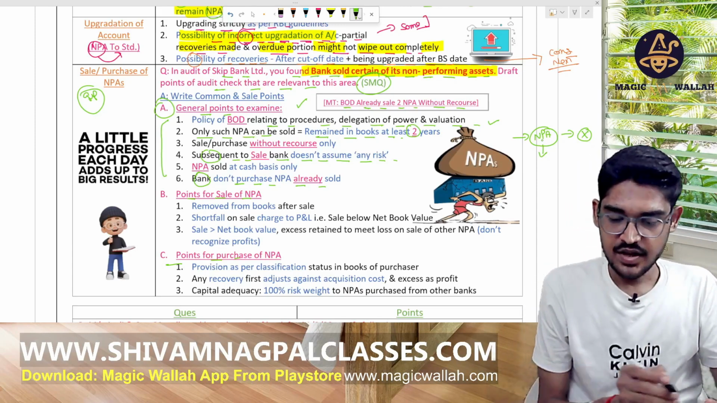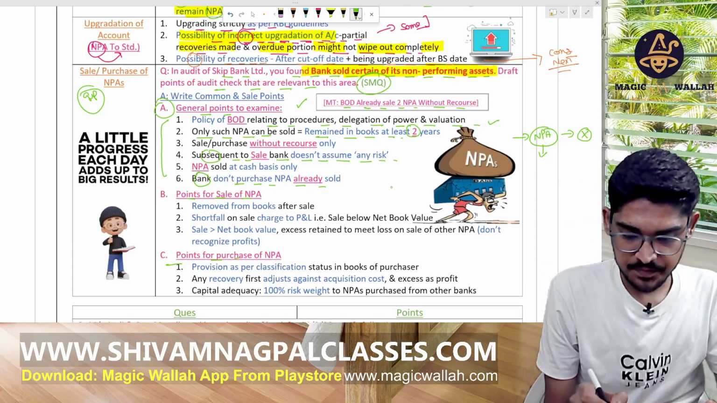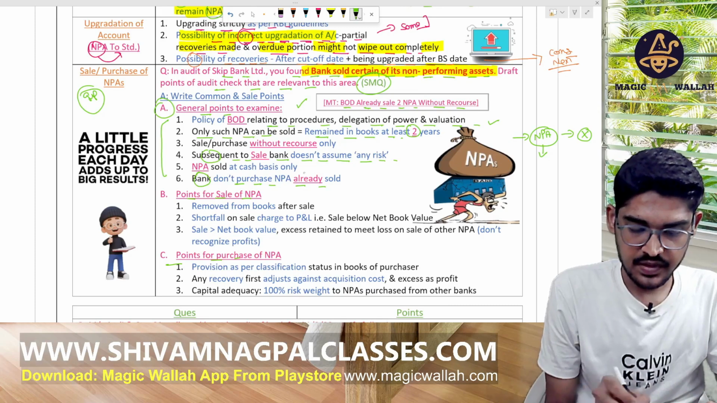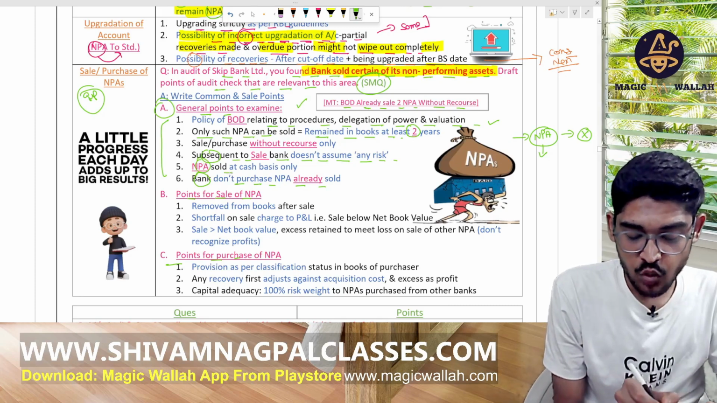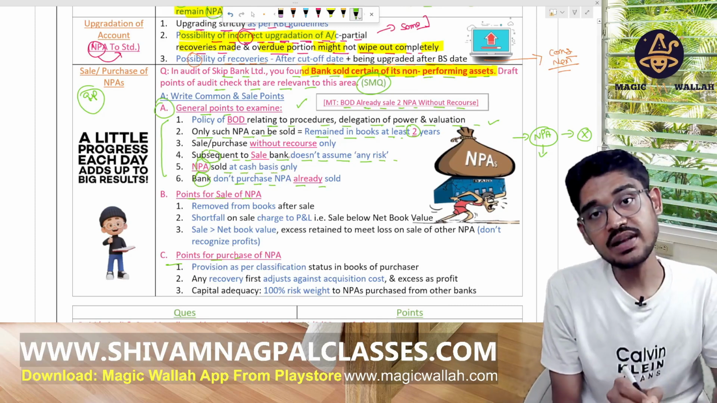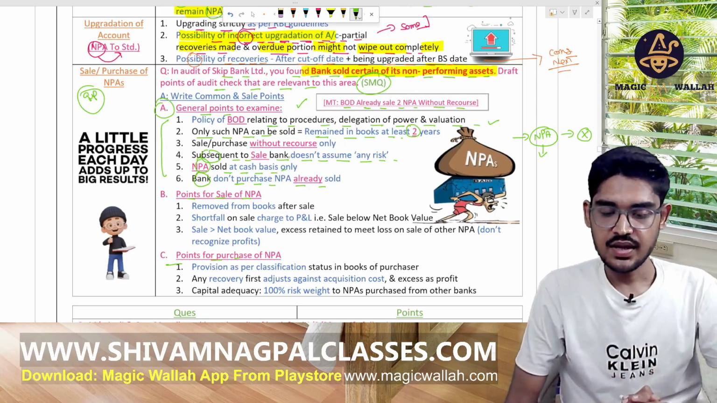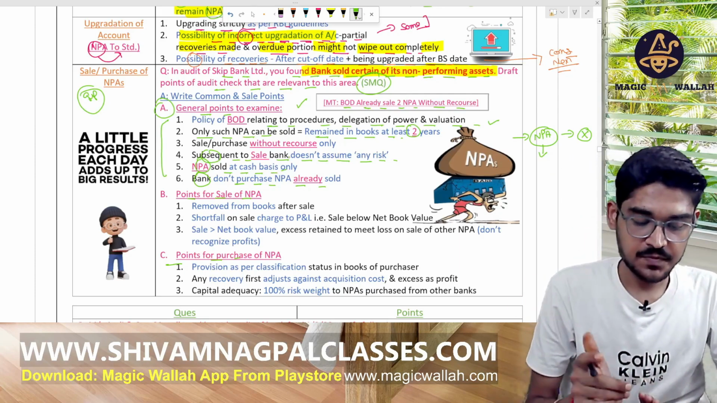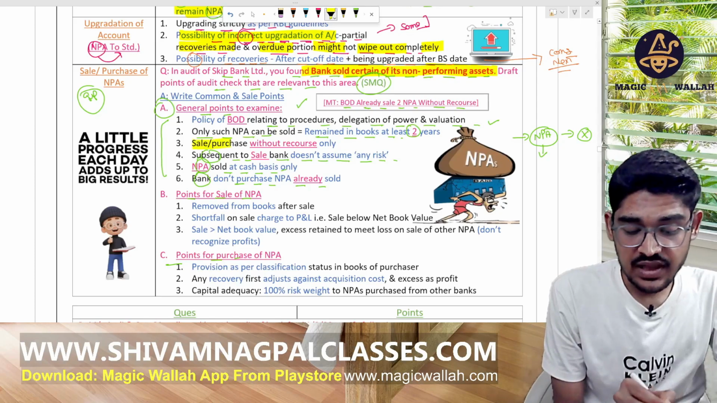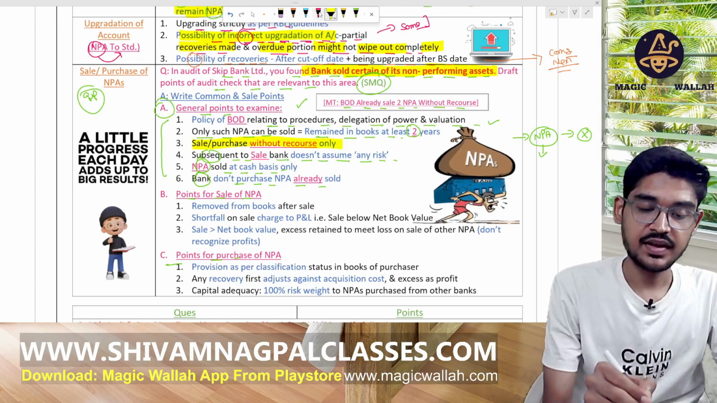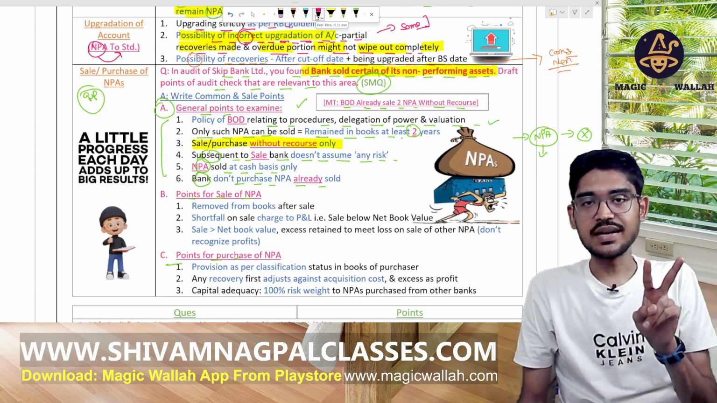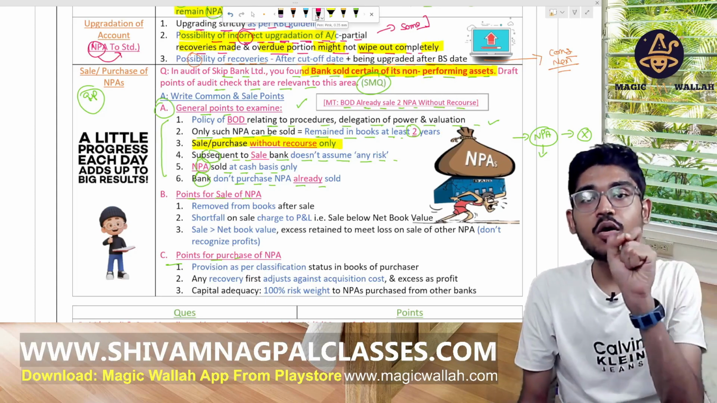Okay. Now, NPA should be sold on a cash basis only. Sold on a cash basis only, without recourse. The sale and purchase should be without recourse only. There are 2 terms used, that is, recourse or without recourse.